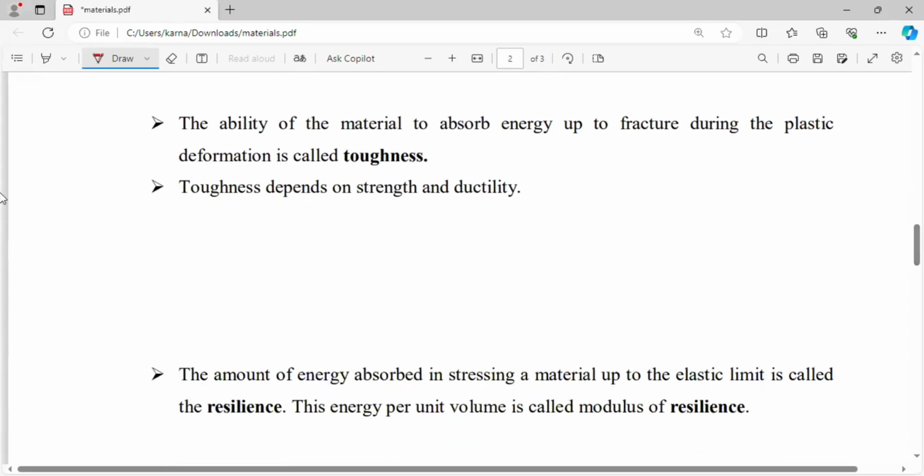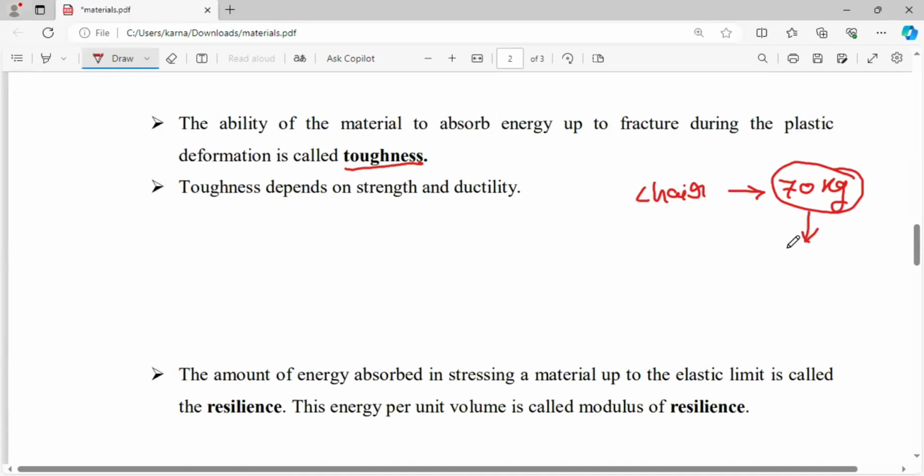Next important property is the toughness of the material. Toughness means, suppose you are sitting on a chair and your weight is 70 kgs. That 70 kgs will be absorbed by the chair, and the chair does not deform or fail.